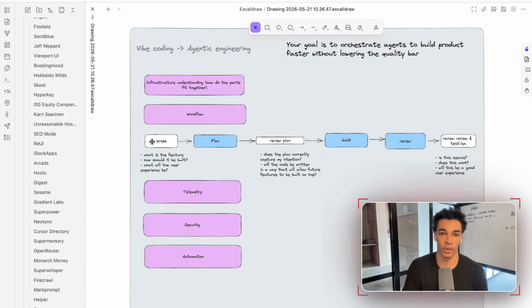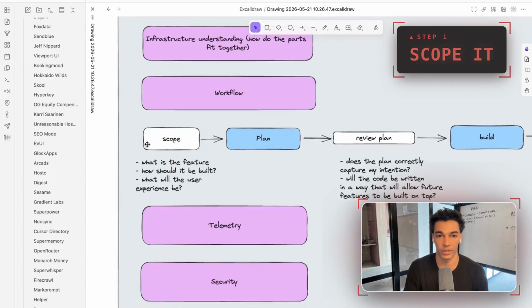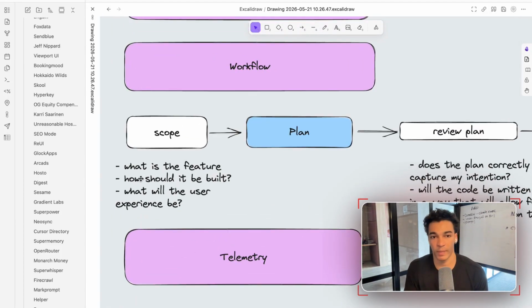So the first thing I do when I'm building a new feature is I scope that feature. I think about what the feature is, and I get a general idea of how I would write the code myself if I wasn't using AI. You don't necessarily need to understand this, but it is helpful to understand the basics of how code interacts and be able to generally read code to some extent. And then most importantly, what the user experience will be. Our jobs as engineers and developers have progressed into more of what product managers were doing before, so now I'm doing more of that myself.